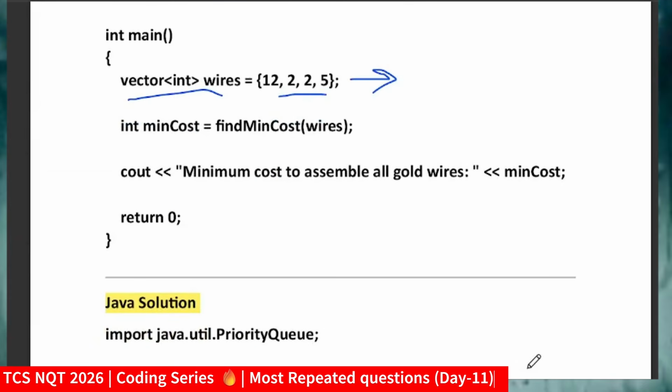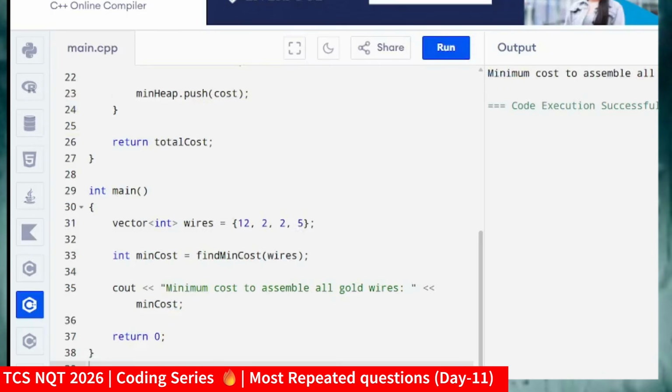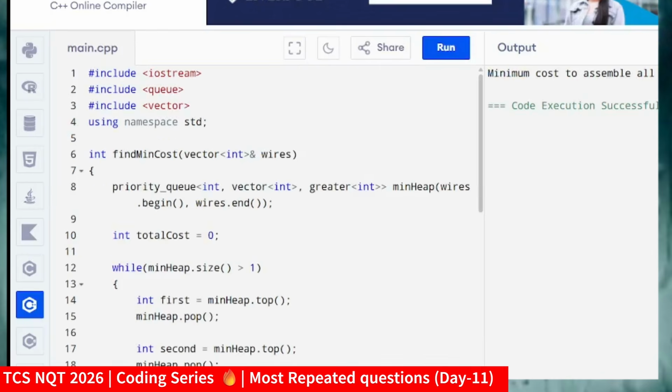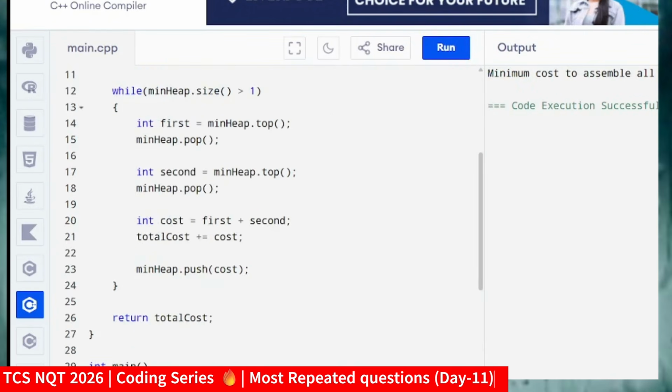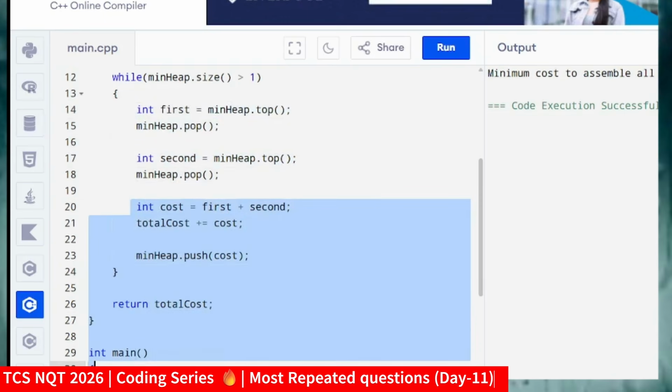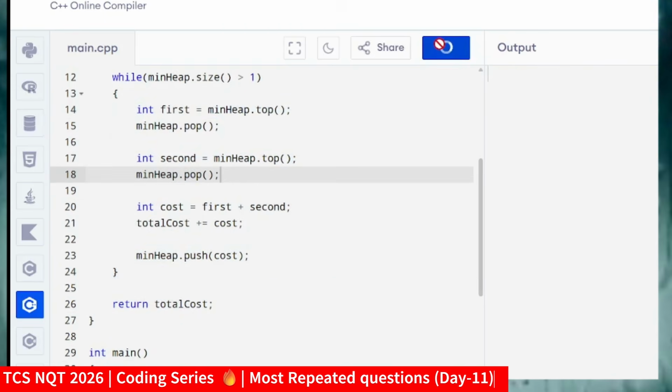Let me run this code in the compiler. So this is our compiler. Same things I'm doing, including the stream and queue vector. Why am I using the queue? For declaring the minimum heap. At first I am getting access to the first element, that is minimum heap dot top. I'm removing or popping it out. Then the second element, again popping out and updating the cost value. So this was the solution. Let me run this code.